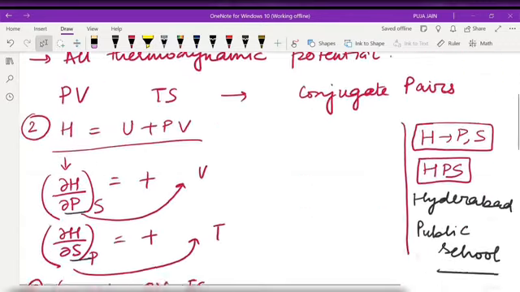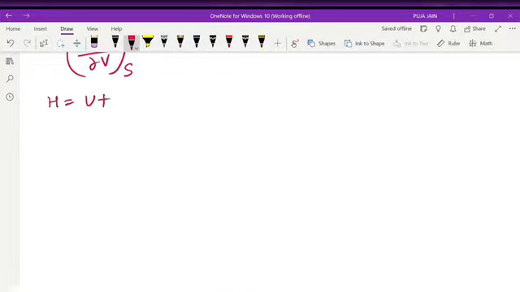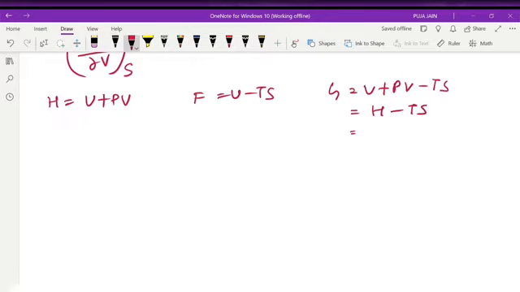Now, how will you remember that H is U plus PV, F is U minus TS, G is U plus PV minus TS? How to remember this? Internal energy is what that you know now from the first law of thermodynamics. So that is not a tension for you. See, G is U plus PV minus TS. So this can also be written as H minus TS and also can be written as F plus PV. Correct?